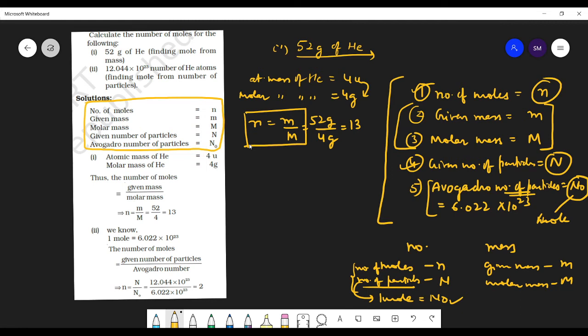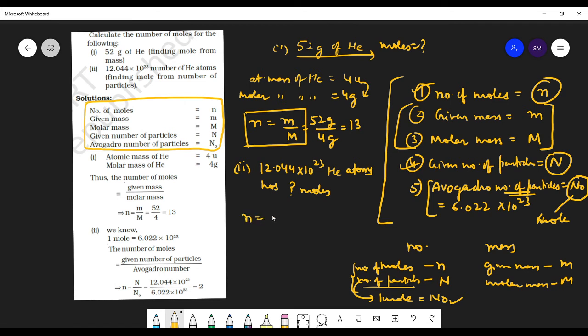Yes? Now second thing. 12.044 into 10 to the power 23 helium atoms has how many moles? Here this mass has how many moles? Here these atoms have how many moles? So it's the same thing.